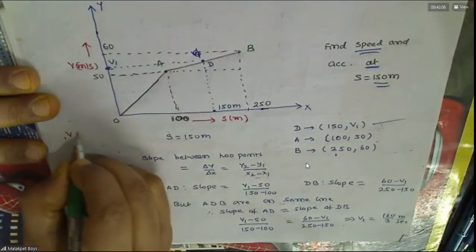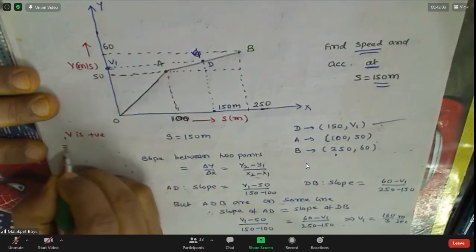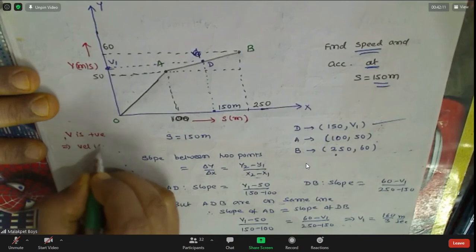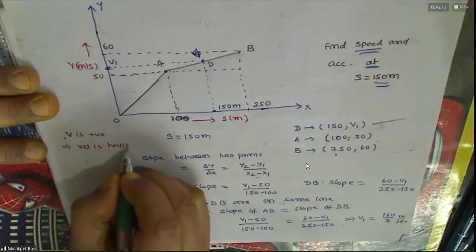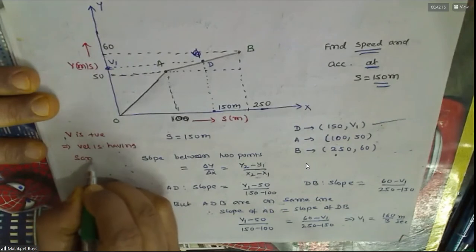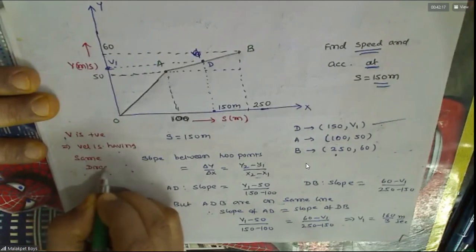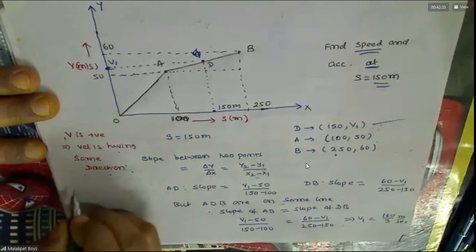V is positive. This means the velocity has the same direction. Do you agree with this? Okay.